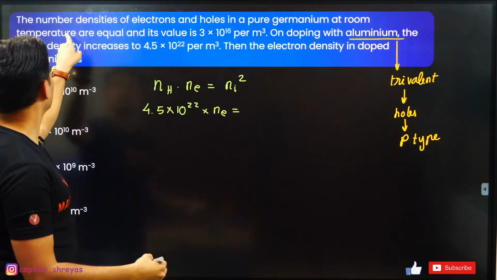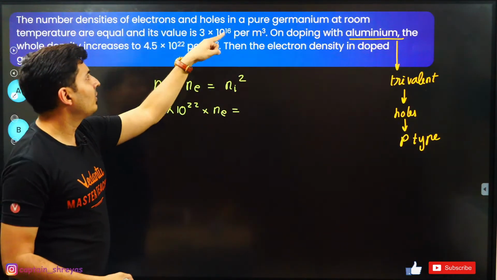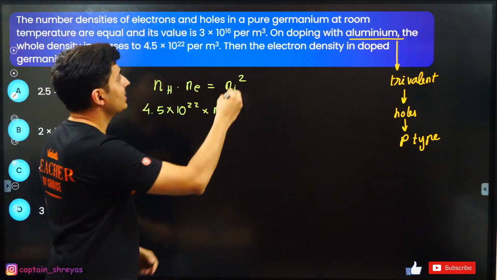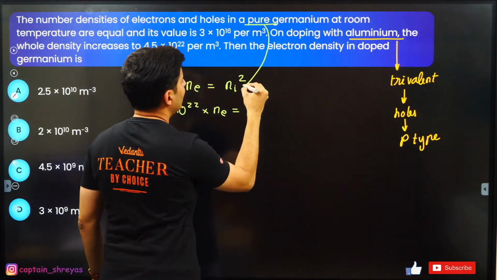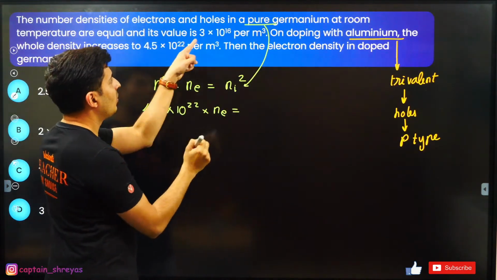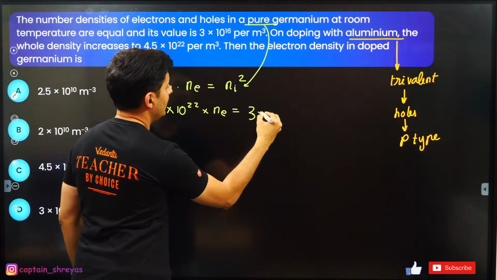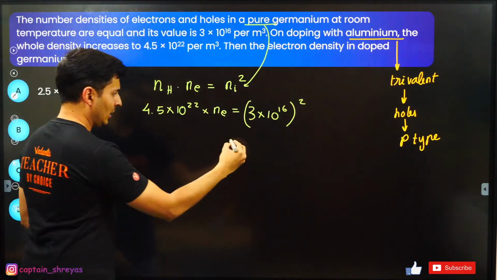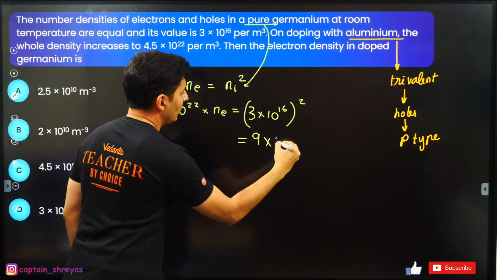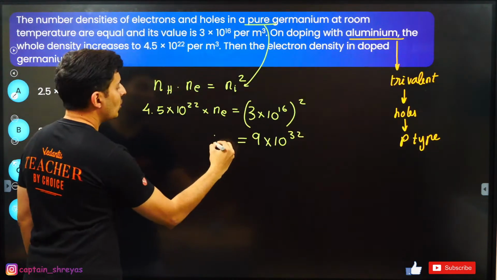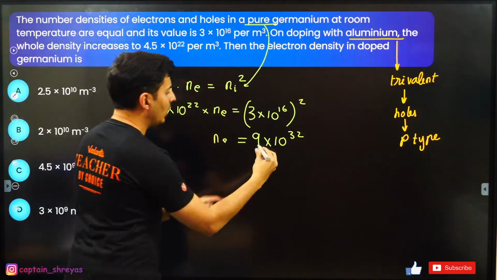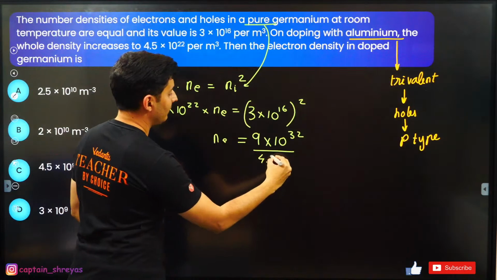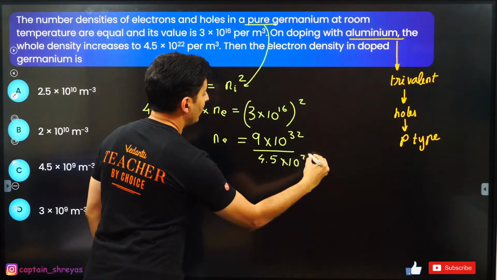The intrinsic concentration, for a pure semiconductor, is 3 into 10 to the power 16, whole square, correct? When you square this, it becomes 9 into 10 to the power 32. So Ne will become this divided by 4.5 into 10 to the power 22.